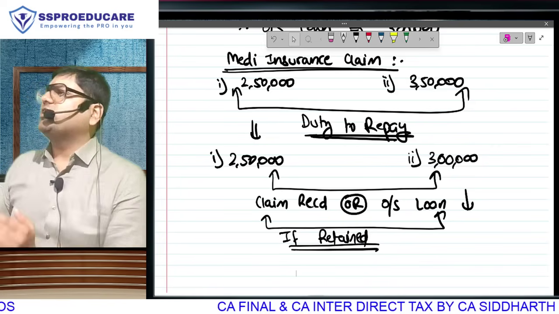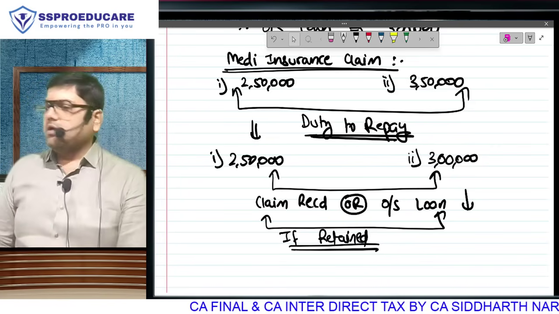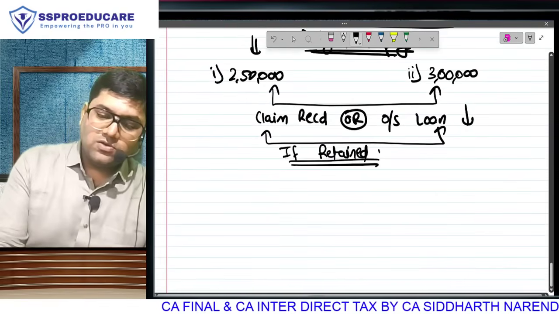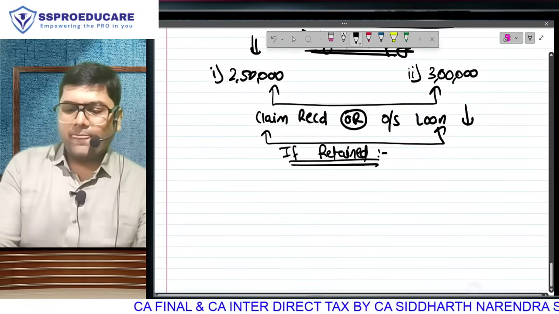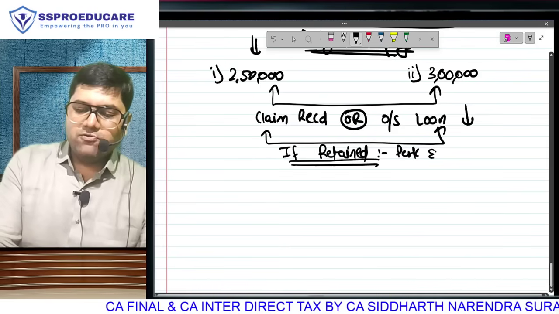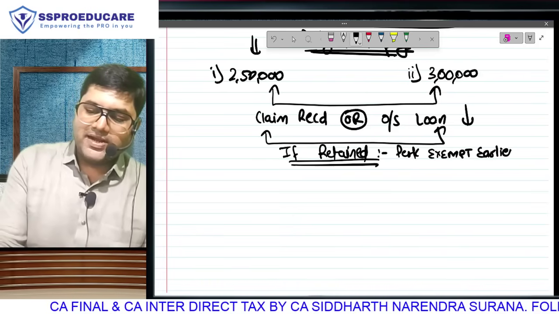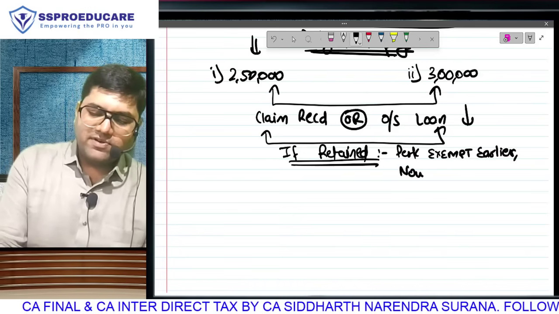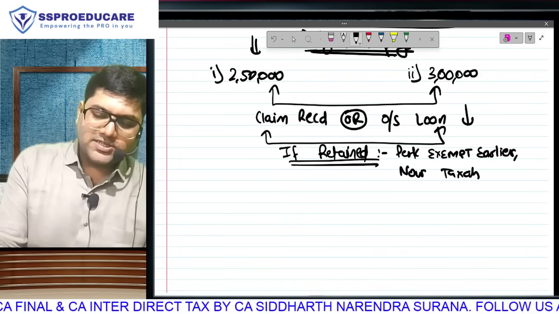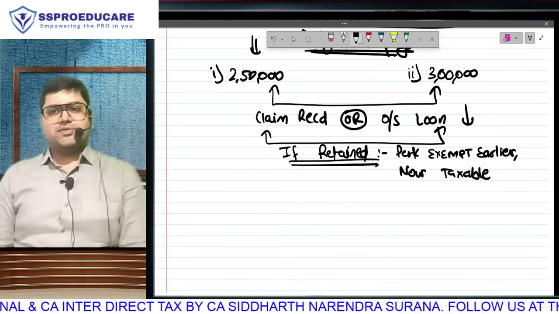Right now I just have to receive it and pay it to my employer. If this money is retained, you know what will happen? Guess karna. The perquisite which was exempt earlier because it was for medical purpose will now become taxable, because it is no longer a medical purpose. The medical purpose is over.